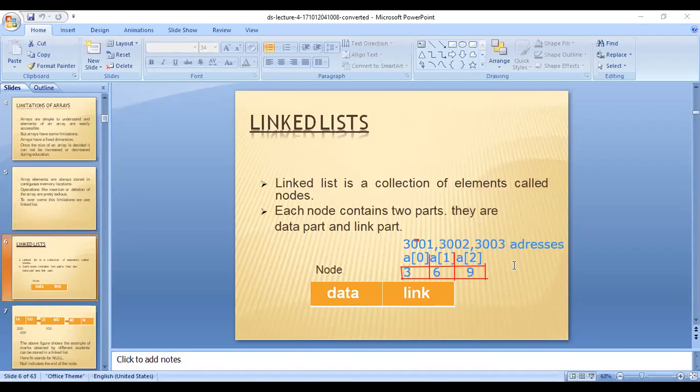Whereas in a linked list it is not like that. See, 3 is stored here, and the next element 6 is stored somewhere else, somewhere we don't know. So the address of this element 6 is stored along with 3. That part is known as the link. The link contains the address of the next element in the list.